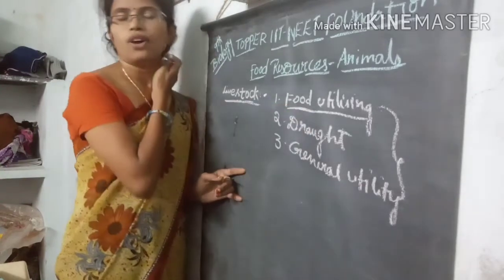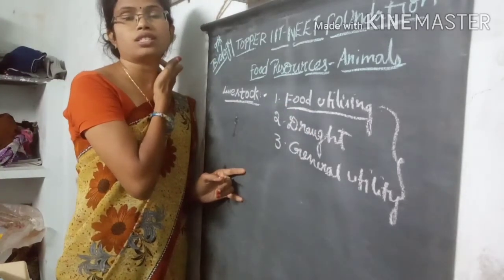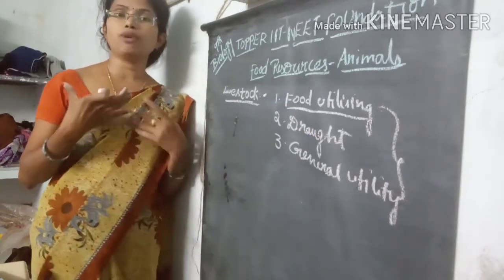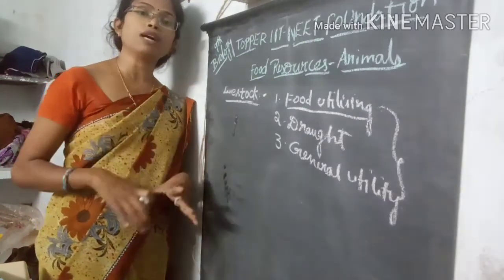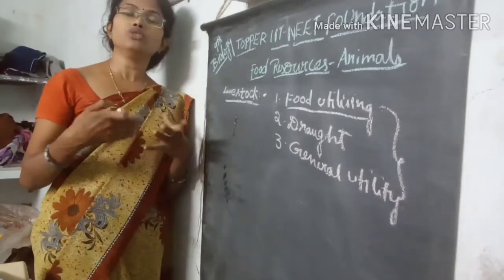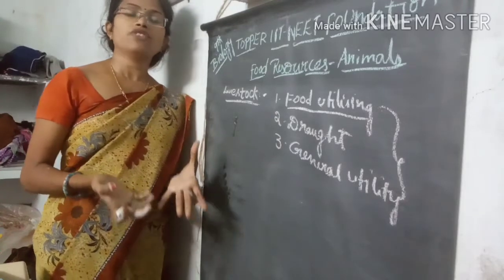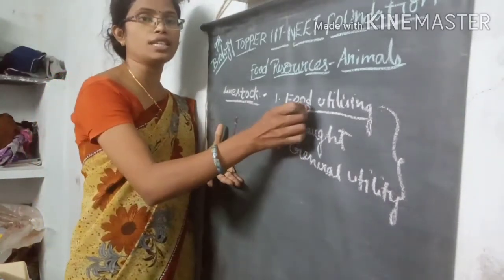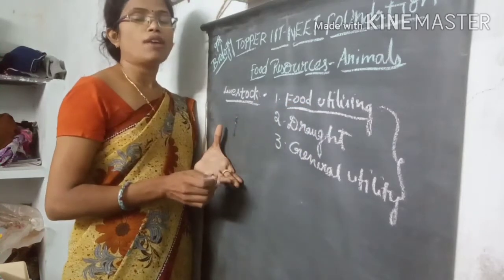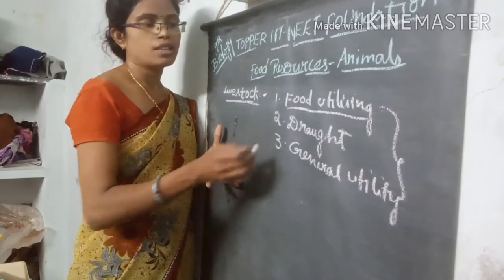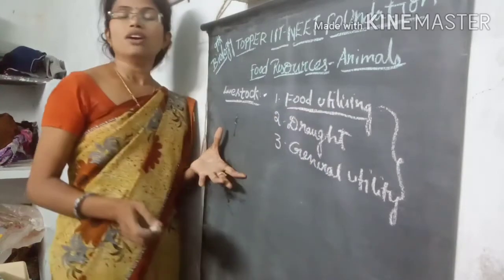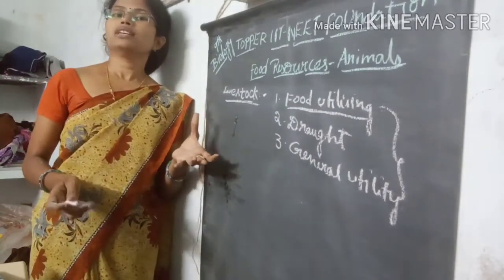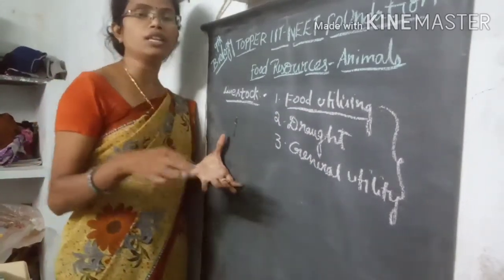They are also very good nutrient sources for our body, for body building, energy, vitamins, and different nutrients. That's why we grow food utilizing animals in our areas.